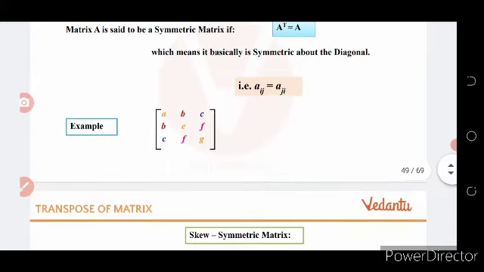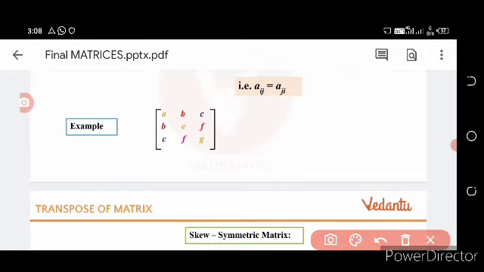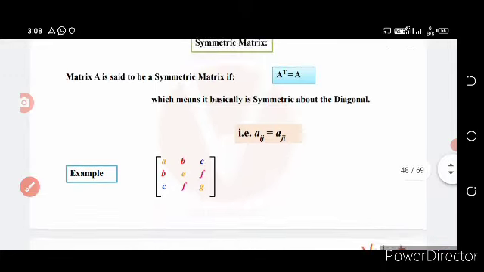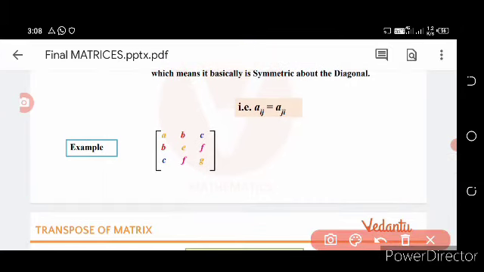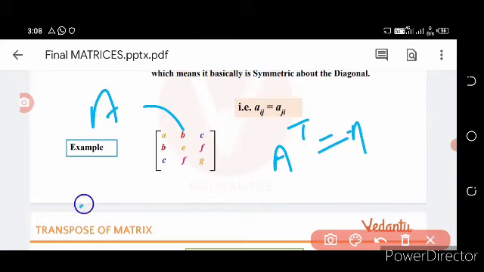The example: if this is the matrix A, equal to A B C, B E F, C F G, then according to the definition of a symmetric matrix, a matrix is said to be symmetric if A transpose is equal to A. If this is the matrix A, then what is its transpose?